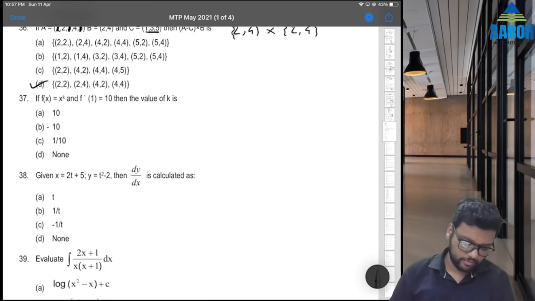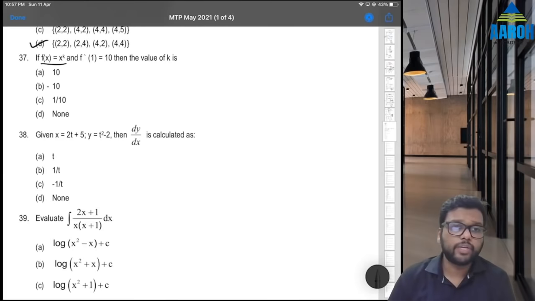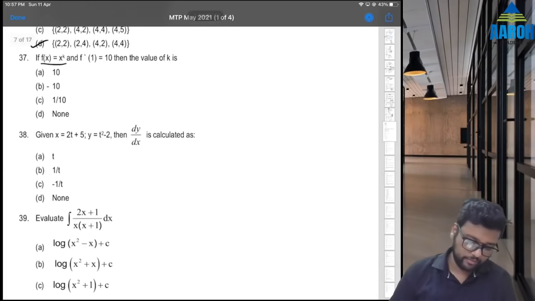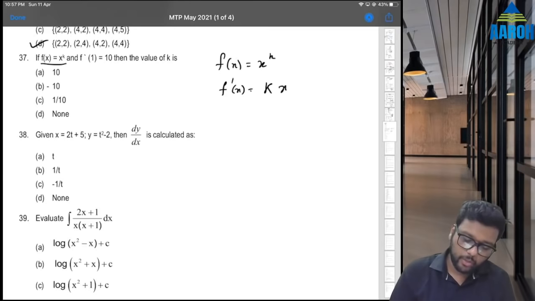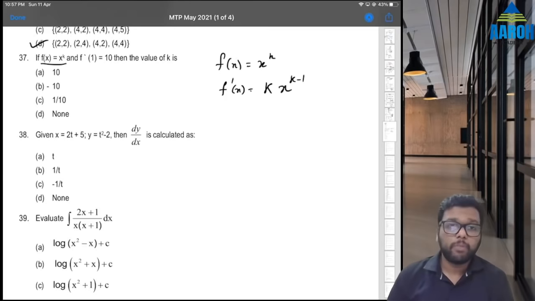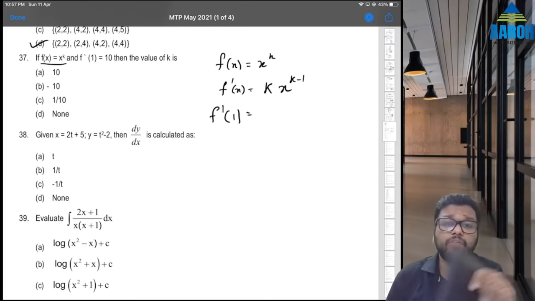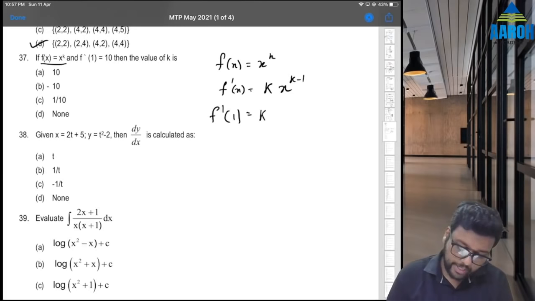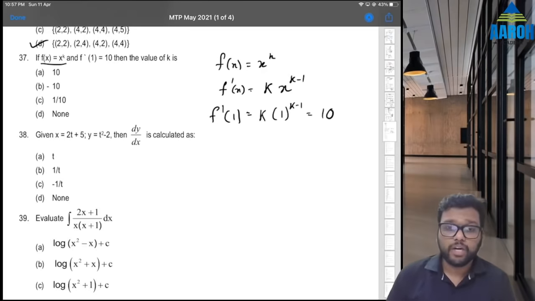Next. If f of x is x raised to k and f dash 1, the derivative, f dash 1 is 10, then what is the value of k? We know that f of x is x raised to k. That means derivative f dash x will be k into x raised to k minus 1. But we know that f dash 1, that is, in place of x we have to put 1. So k into 1 raised to k minus 1 is equal to 10. But 1 raised to anything is 1, so that doesn't matter. So k is 10. 10 is the correct answer.